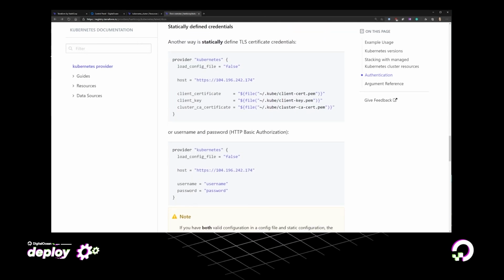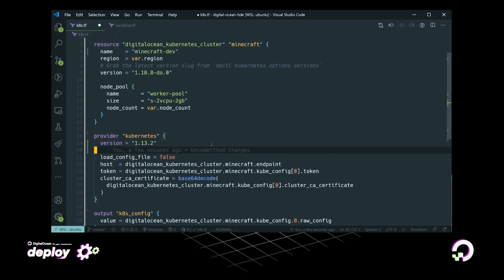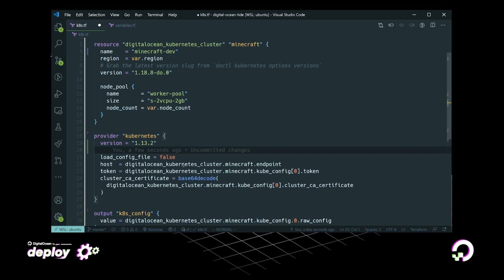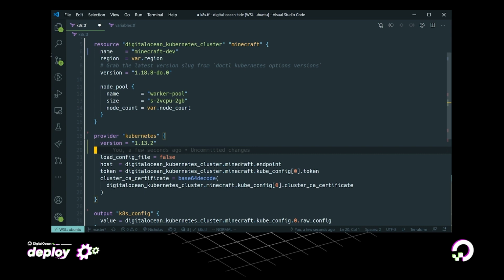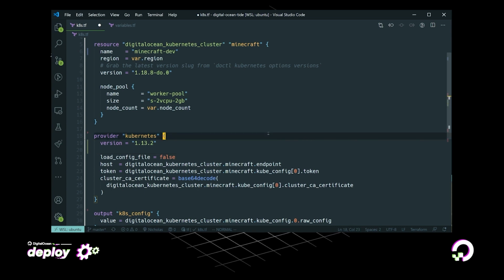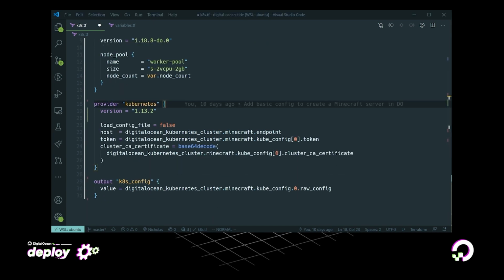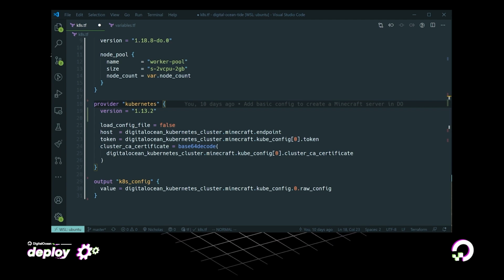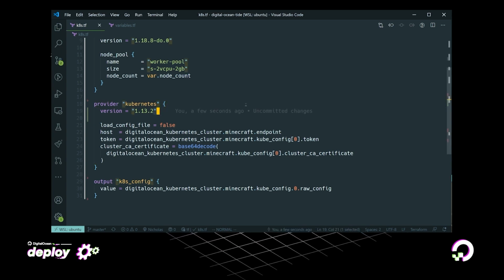And because we're using Terraform, we can actually grab those from the Kubernetes cluster we created above, just by referencing these values. So the host will be the endpoint from the DigitalOcean Kubernetes cluster called Minecraft, and we can do the same for the token and the certificate. Now, if we want to deploy an application to that Kubernetes cluster, we can use Terraform to create that deployment. But before we get started with that, I want to create a few variables like we did before, so we can make the code dynamic from the start.